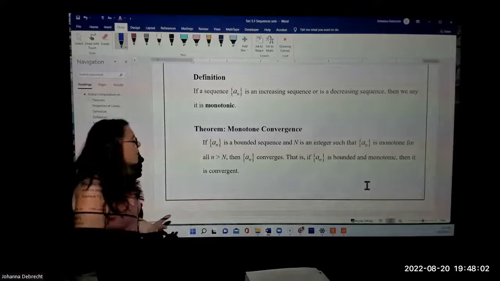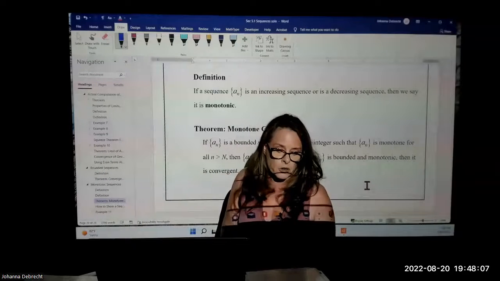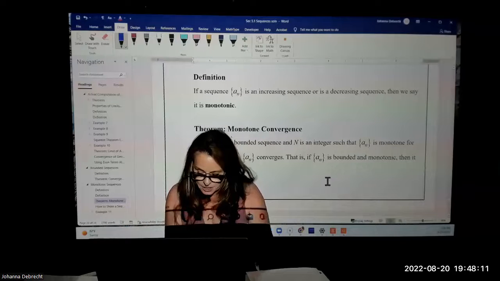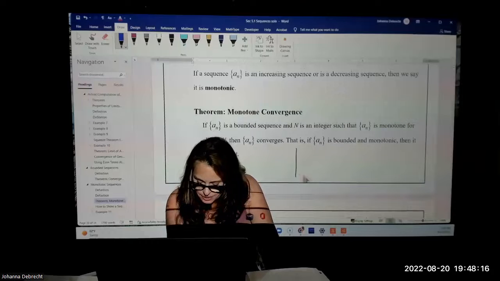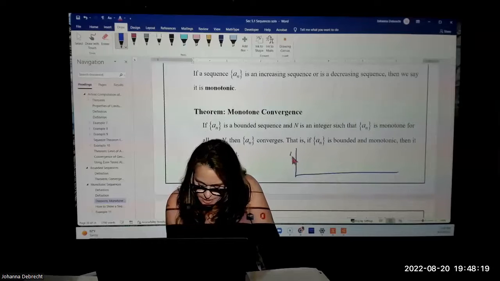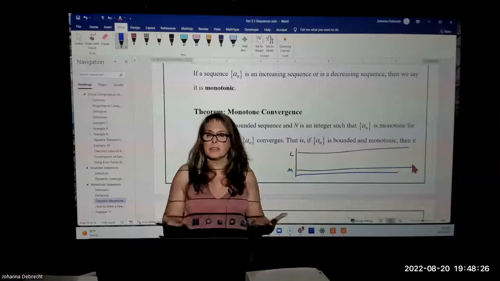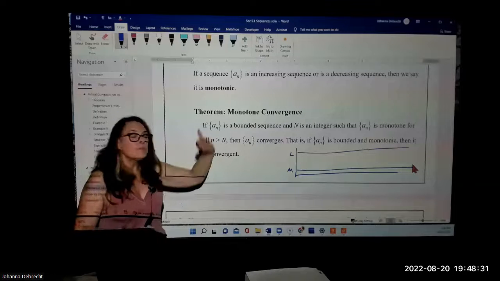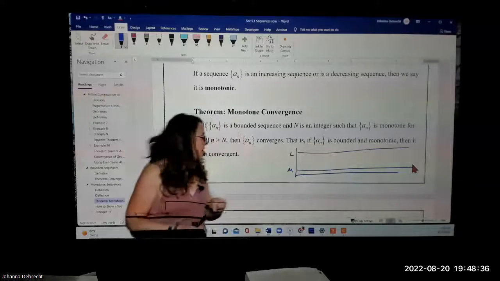Well, why do you suppose that has to be? Why is this combination of bounded and monotone requiring that it converges? Why would we have that particular relationship? Let me draw a picture for you. Here's an L and here's an M. So we've got this function here and this function here. They're basically horizontal asymptotes. And our sequence at some value of capital N is bounded in between L and M.